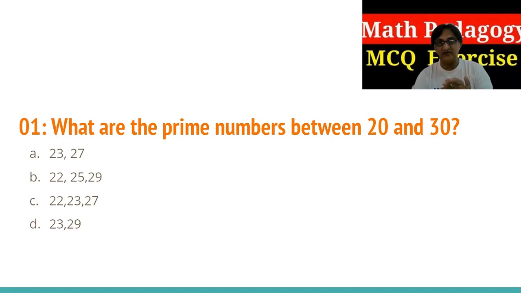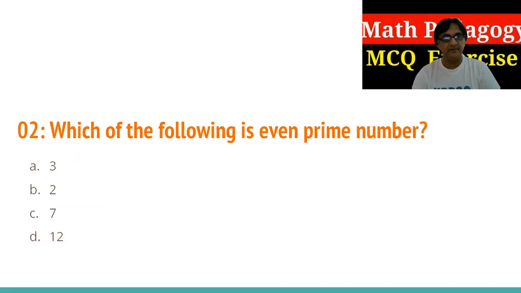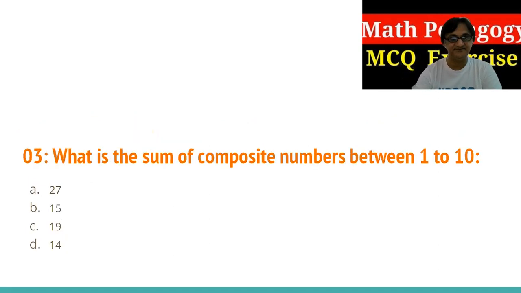So be careful about the prime numbers between 20 and 30. This is the pattern of the question. I'm sure that you are specialized in your field, so I'm just giving you tips and hints. Which of the following is an even prime number? As I mentioned, there's only one even prime number, and that is 2. So B.